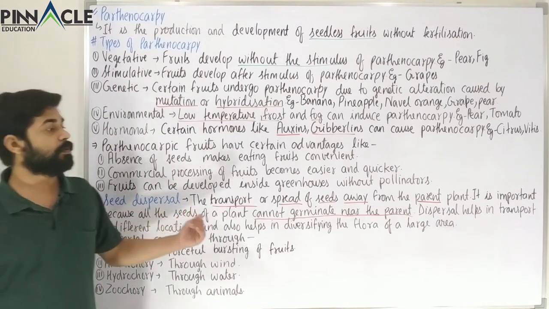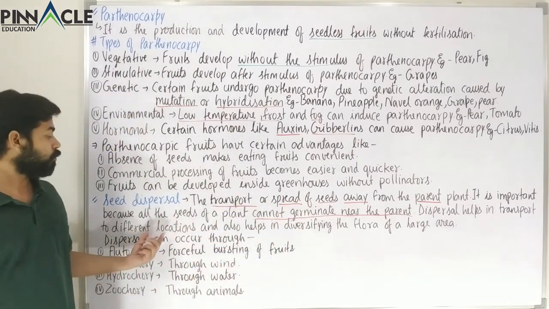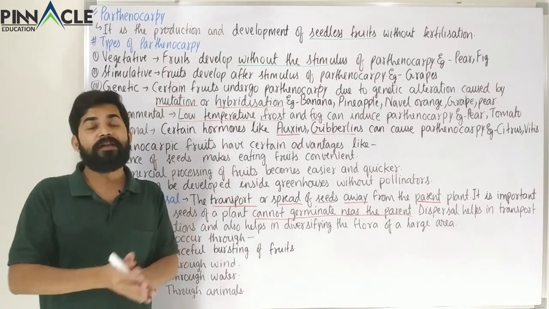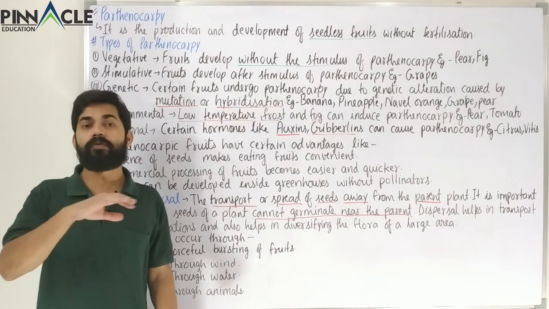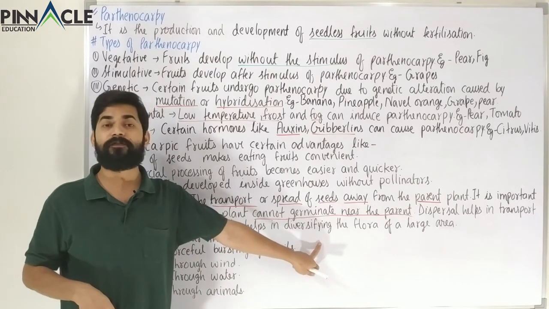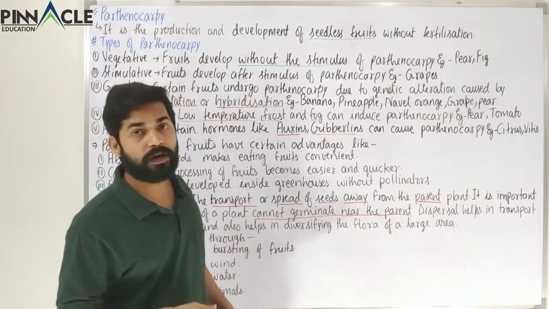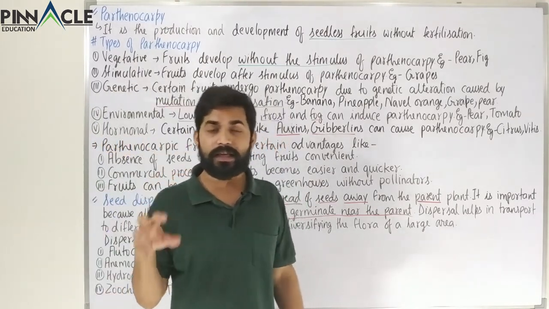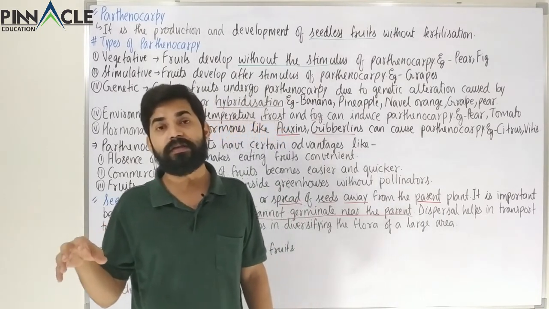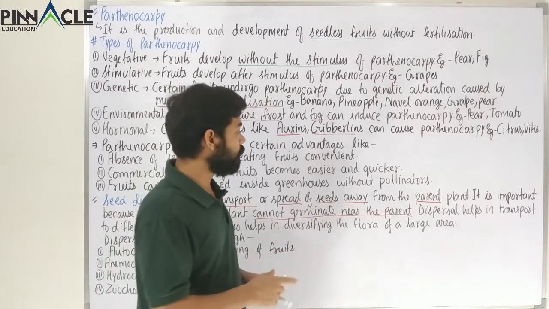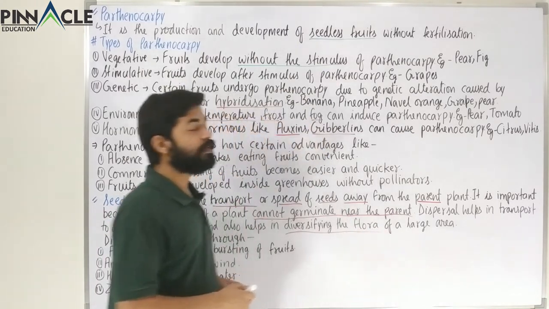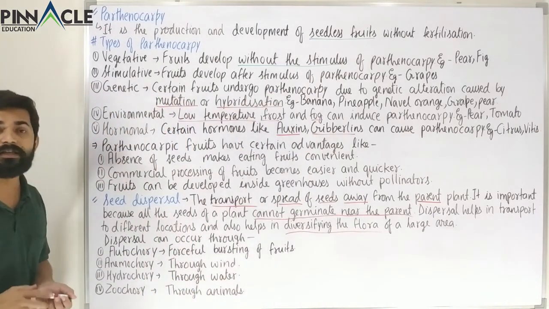Now its dispersal helps in transport to different locations. That is, a species' seeds will be transported in all directions to various locations, and also helps in diversifying the flora. Diversifying the flora means that in a certain area there will be lots of different species of various kinds, so there would be a lot of diversity in that area. So these are the benefits associated with seed dispersal.